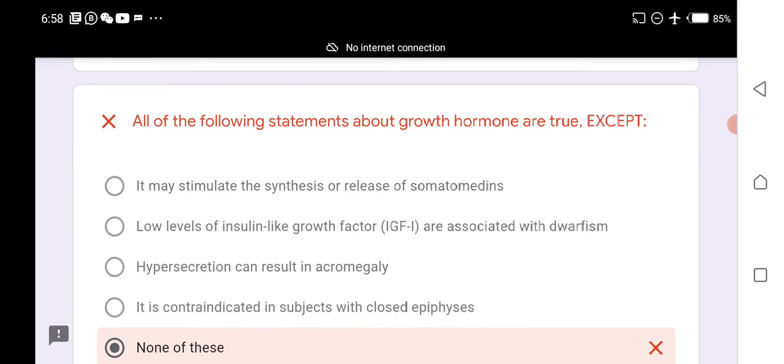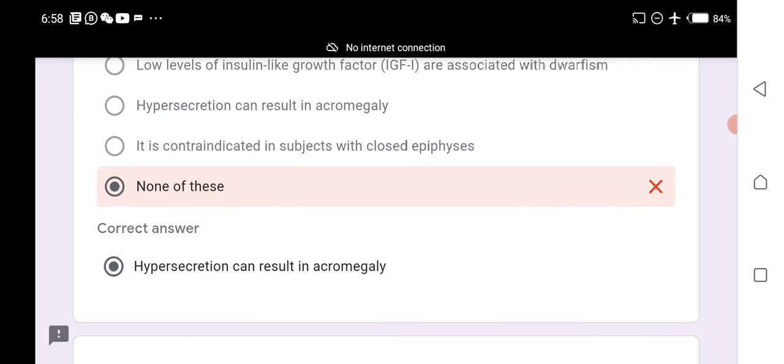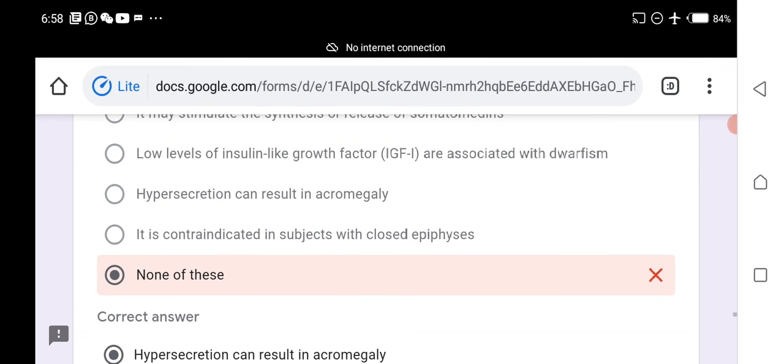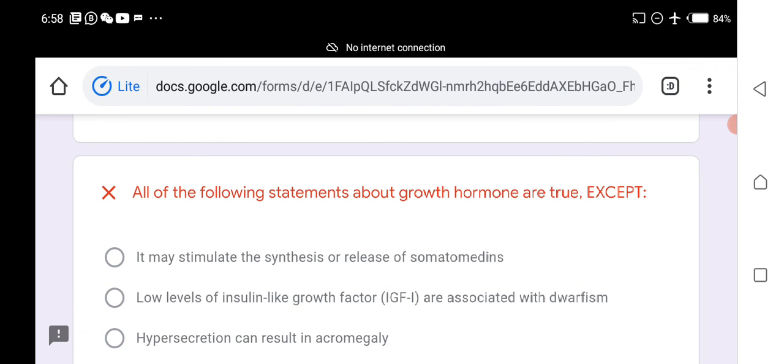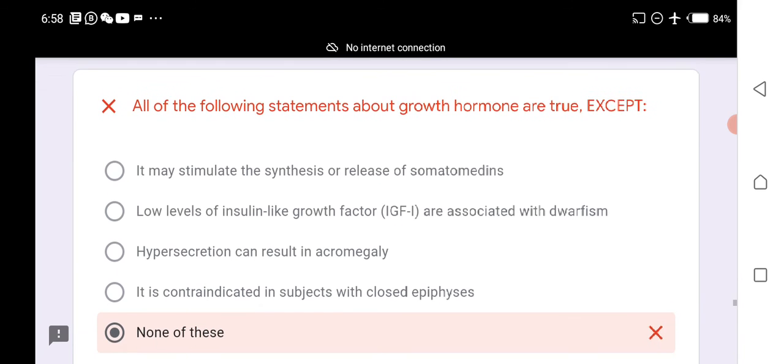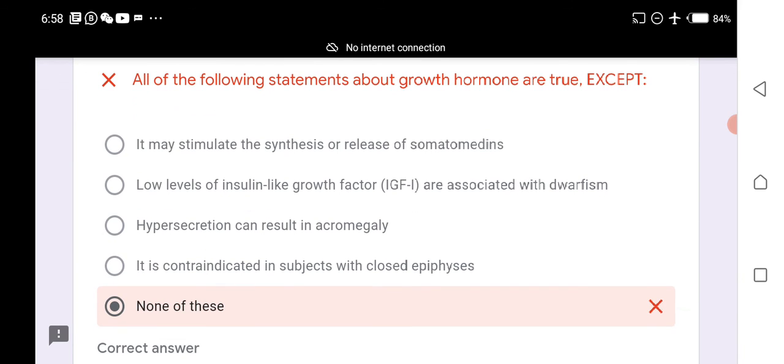All of the following statements about growth hormone are true except hypersecretion can result in acromegaly. Growth hormone may stimulate the synthesis or release of somatomedins.